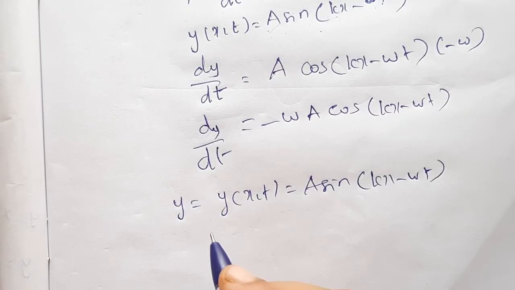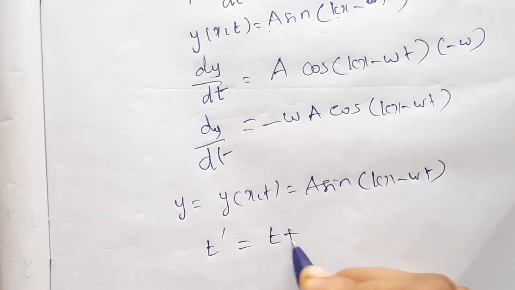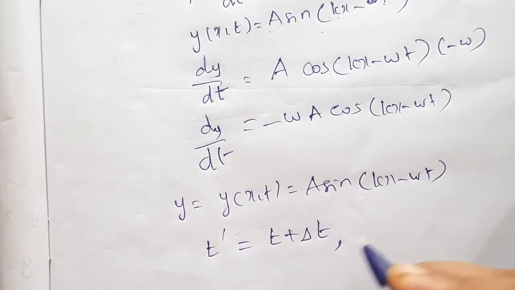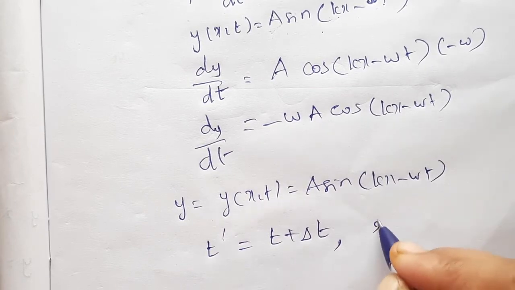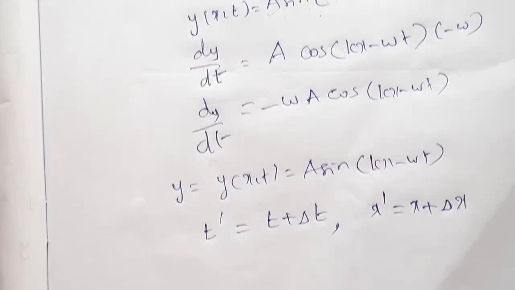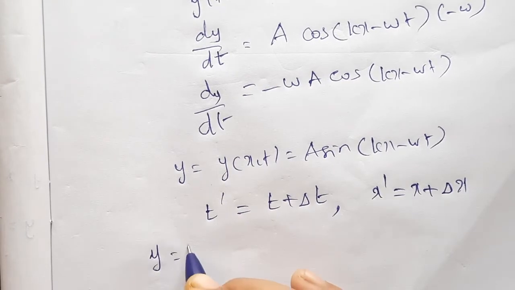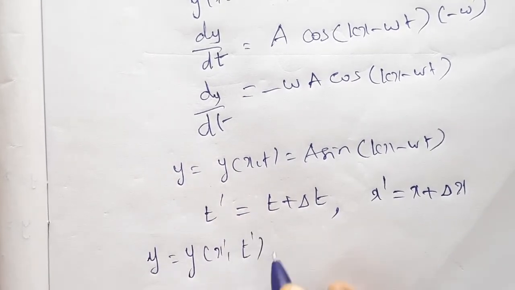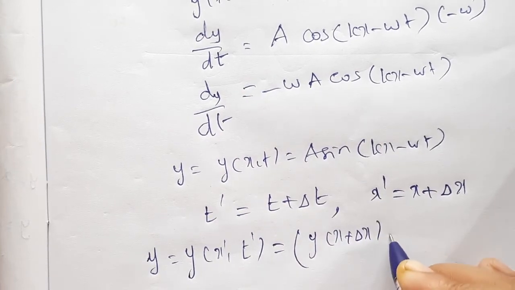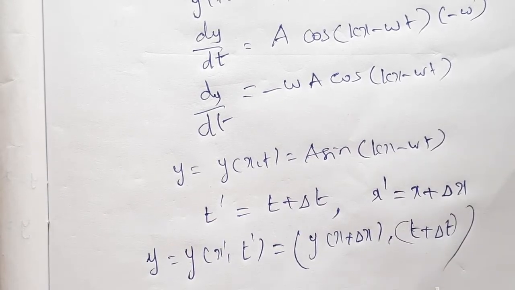After some time, let us say t' is taken as t + Δt, after the initial time plus some more time, and the position of the particle may be shifted to x', that is equal to x + Δx. Now the displacement at any instant can be written as y = y(x', t'), that means y(x + Δx, t + Δt), isn't it?